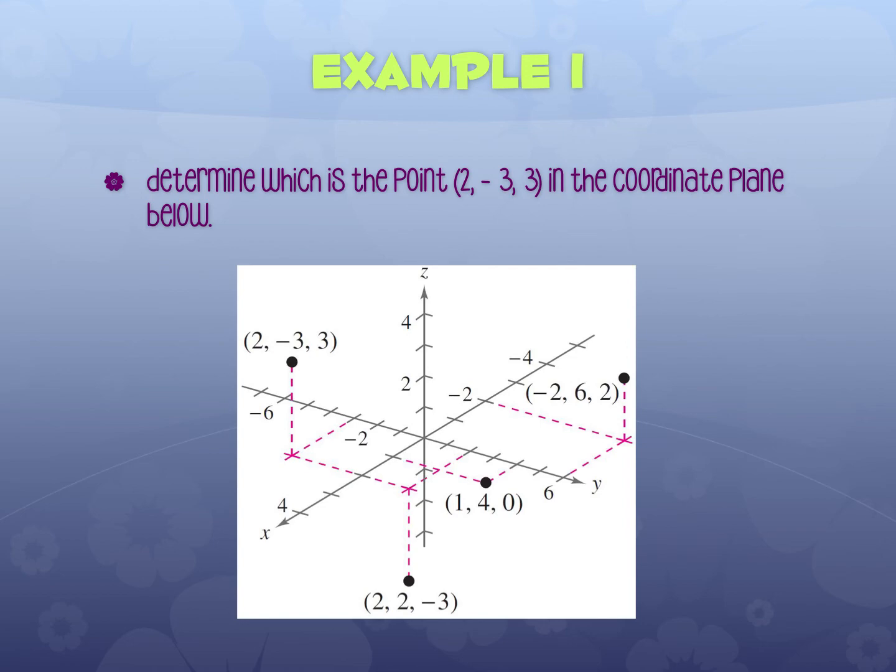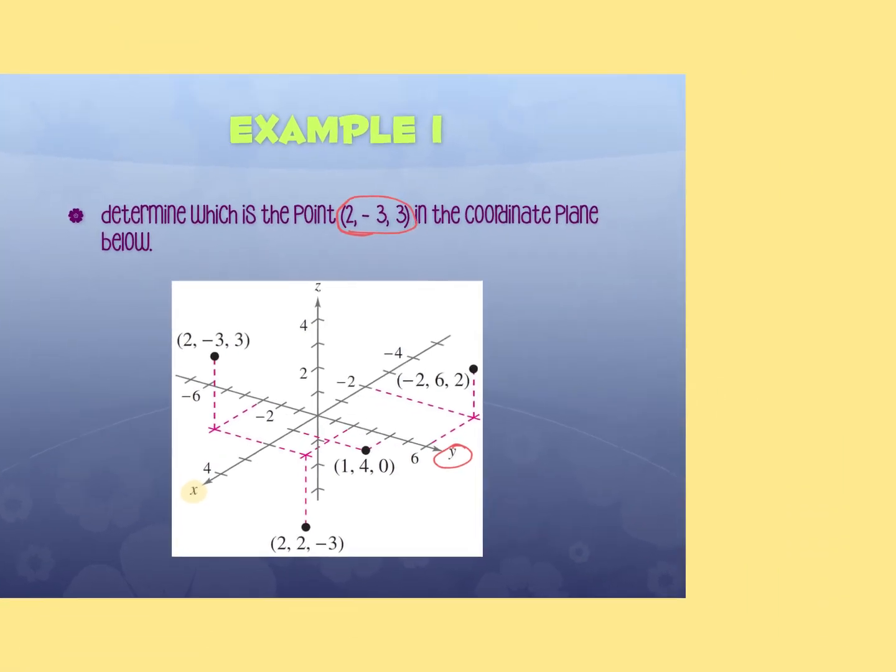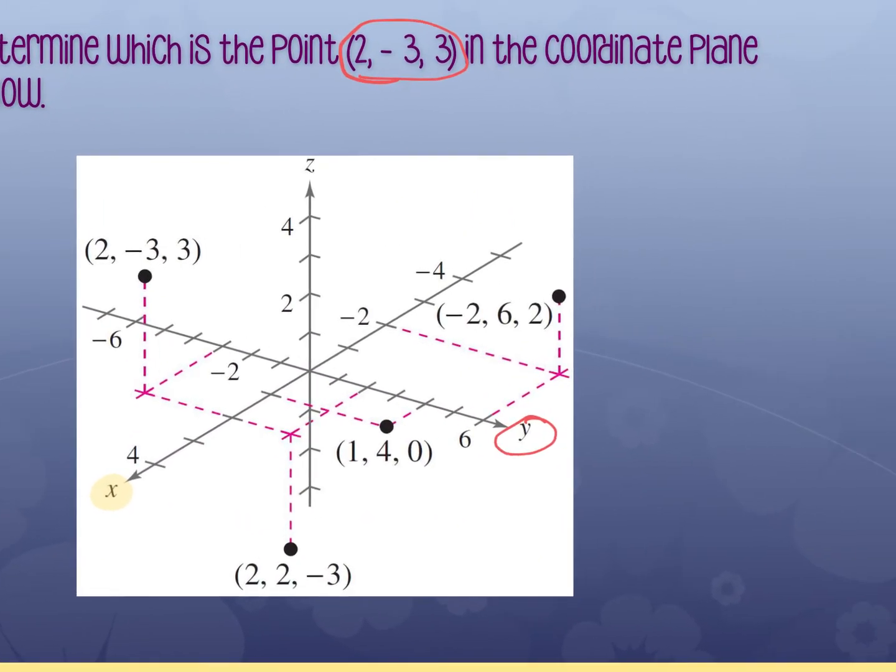This says determine which is the point 2, -3, 3 in the coordinate plane below. Notice the different axes. Remember I said you got to pay attention to where the letters are. The x-axis is here, which is actually forward and back. So if I wanted to find 2, -3, 3, I got to find the point that moved forward 2. The y is right and left this time, so it's got to come right 2, diagonal right. And then the 3 has got to go up because that's where the z is. So let's pretend that that wasn't there because yours doesn't have it, okay?